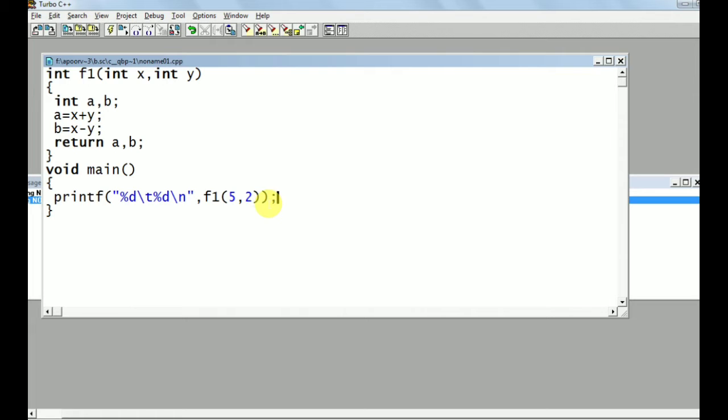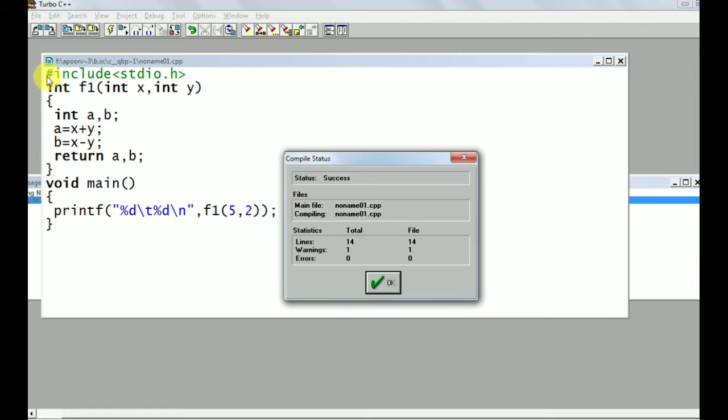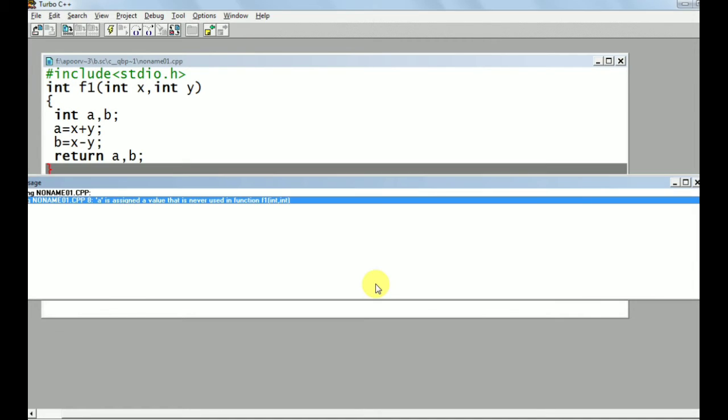Okay, so does it capture two values or not? I will check here. See, this printf function is defined in the stdio header file. So I am writing #include <stdio.h>. Okay, I am pressing Alt F9 here. It is giving one warning to us, but no problem with this warning.